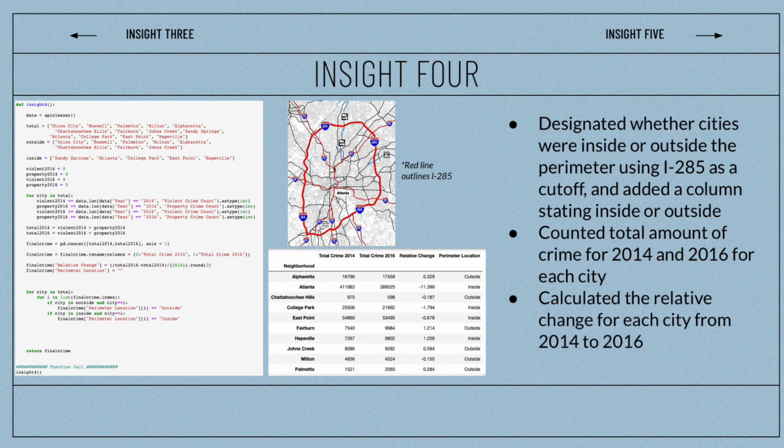Similar to what we did for Insights 2 and 3, we designated whether cities were inside or outside the perimeter using I-285 as a cutoff and added a column at the end of the data frame stating inside or outside. Then, using for loops, we counted the total amount of crime for 2014 and 2016 for each city. Then, finally, we calculated the relative change for each city from 2014 to 2016 and added a column stating so on the data frame.